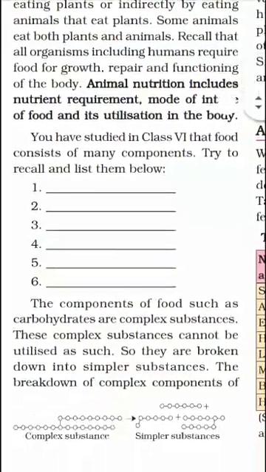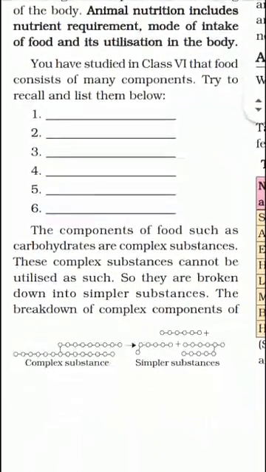In class 6 you have studied different components of food. Components of food are carbohydrates, proteins, fats, minerals and vitamins. Water is also included in it. So you have to make a list in your fair copy and also mention the foods by which you can get these components, or you can say the nutrients.